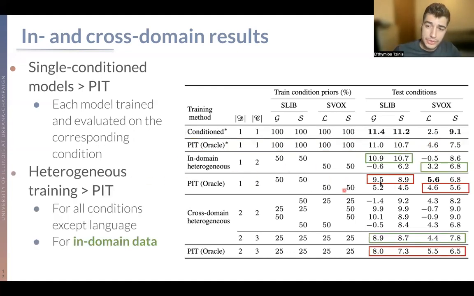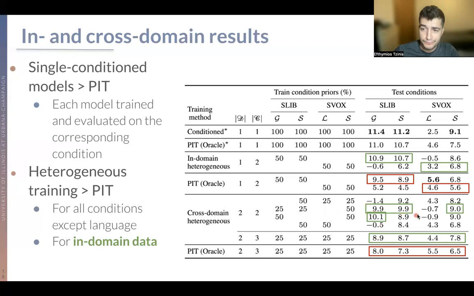This also holds, except for the language condition for the heterogeneous training for in-domain data. So when we train and test on the same conditions as we see here, there is a huge improvement for both in-domain heterogeneous training and cross-domain heterogeneous training.